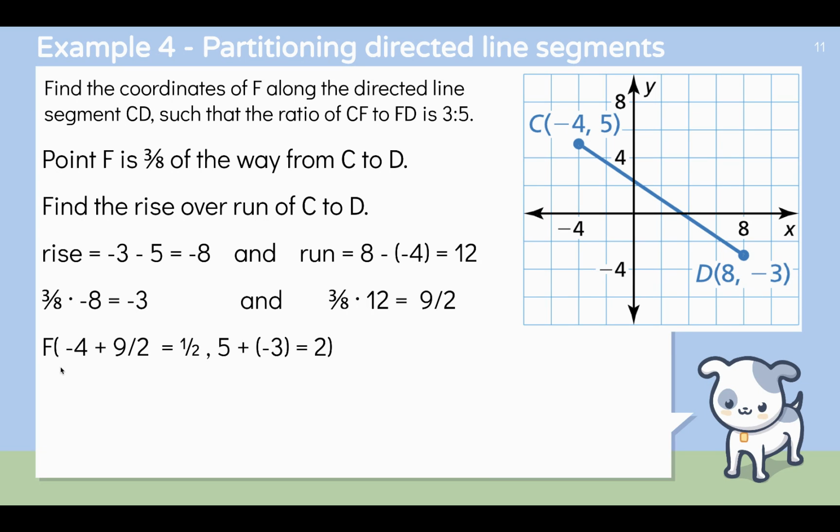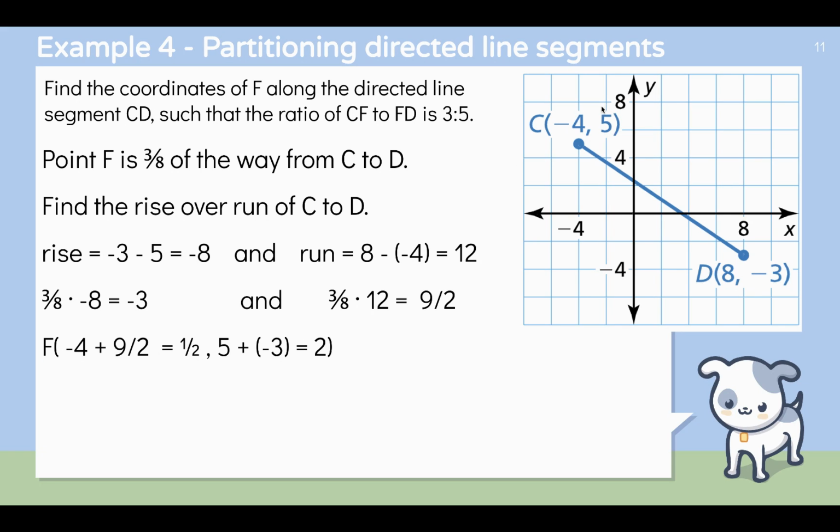So now we know the coordinates of point F are simply, well, start from your starting point. Remember, you're going from C to D. So be careful with the x's and the y's. Let's do the x first. -4 is this coordinate, but you're adding the run. The run is 9/2. So be careful. Don't just drop this -3 in there. That would be a mistake. So -4 plus 9/2 is equal to 1/2.